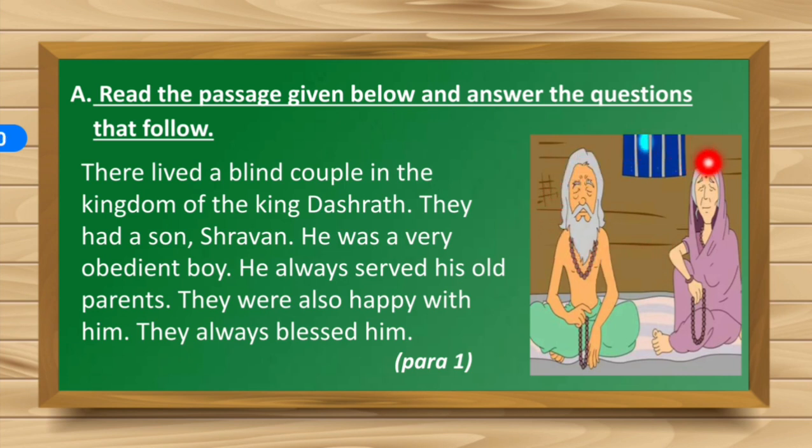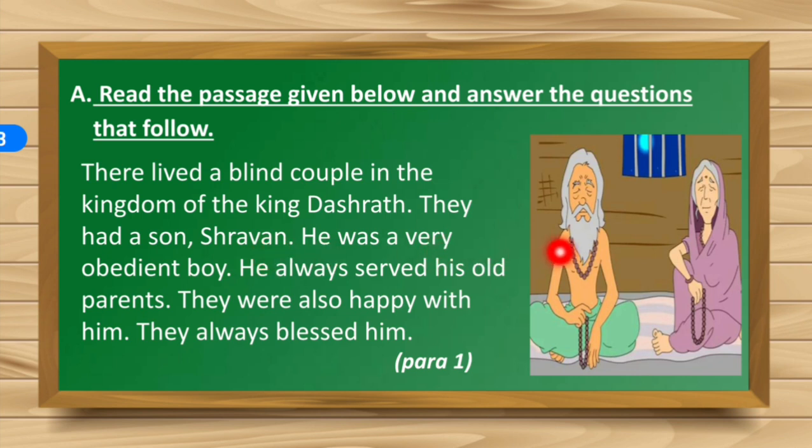So, an old blind couple is shown to you in the picture. So, we are talking about this couple in the passage. Both of them lived in the kingdom of King Dashrath. They had a son, Shravan.